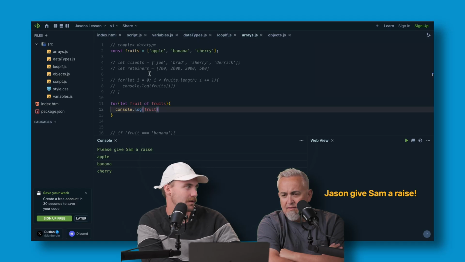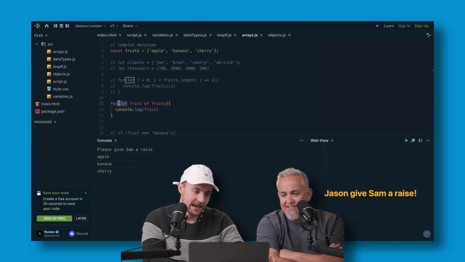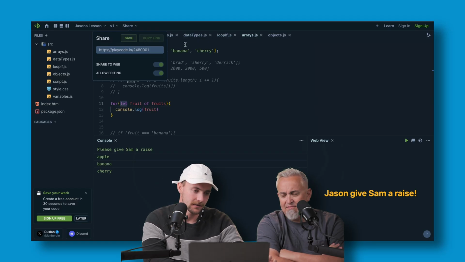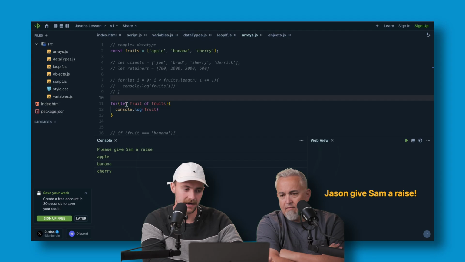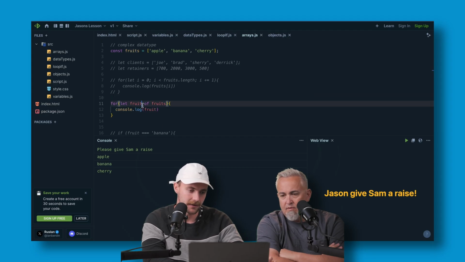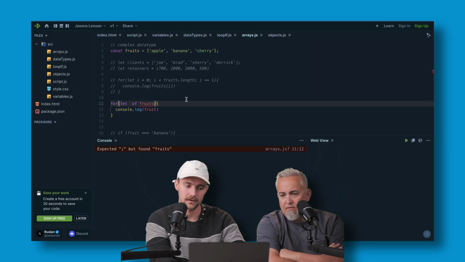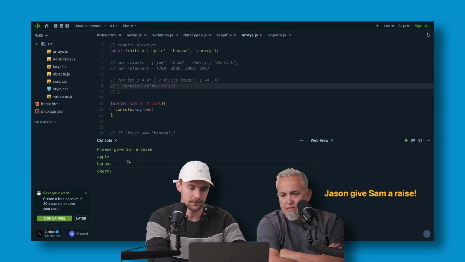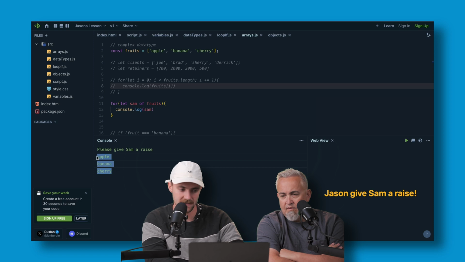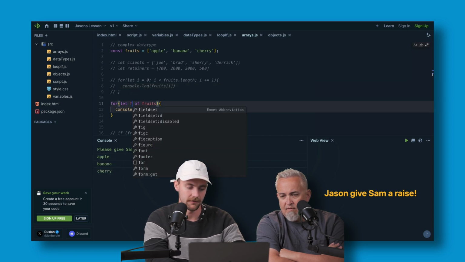So it's pretty much going one by one through each fruit. Let is a way that you define something, like we saw in here. So that's how you define something. In this, you're defining this variable right here. You could name this anything. Let Sam of fruits, and then we could go Sam, and it will show the same exact thing. So pretty much you choose the name of that variable.